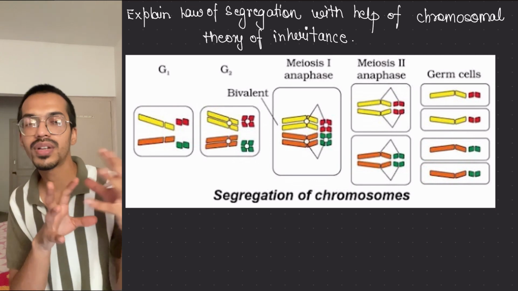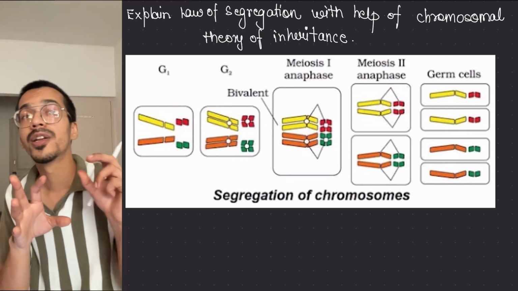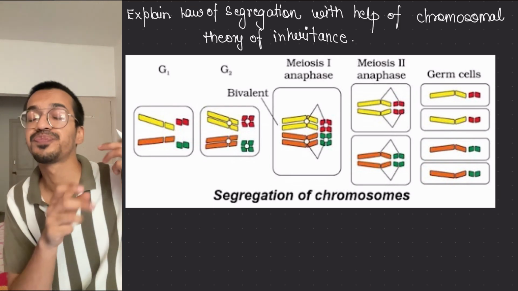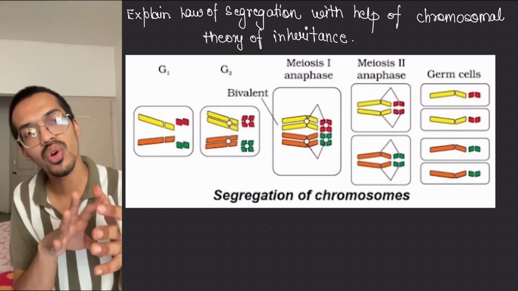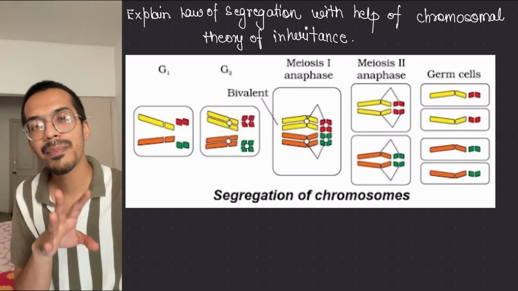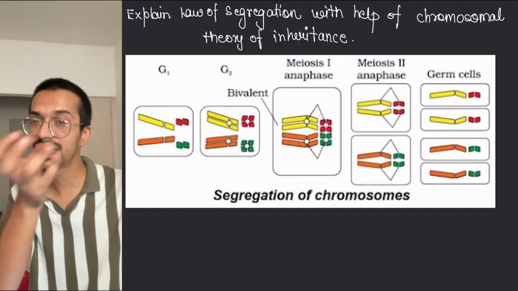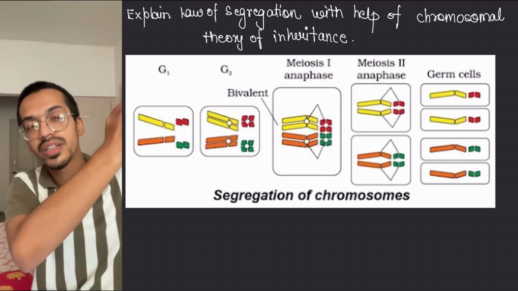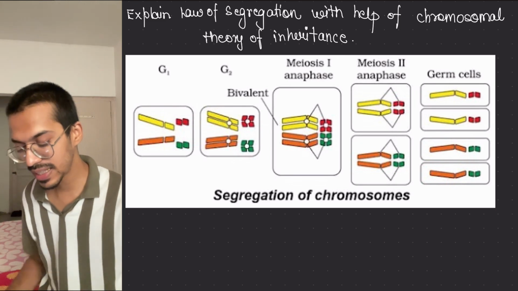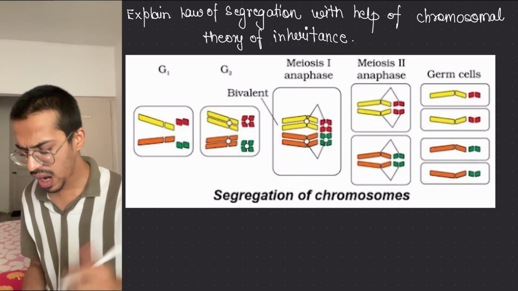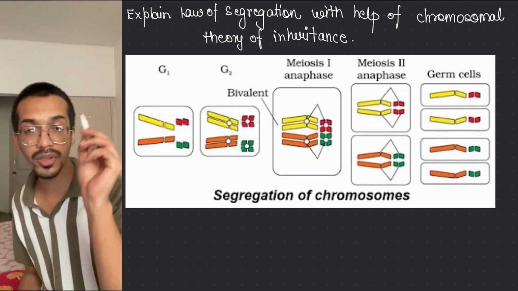In meiosis, what will happen? Prophase, metaphase, anaphase, telophase will come. Now in prophase, if meiosis is taking place, crossing over will occur. Then there will be the metaphase plate, then they will divide, and then meiosis 2 will occur. Right, let's see how the gametes are being formed. So you should remember about meiosis.